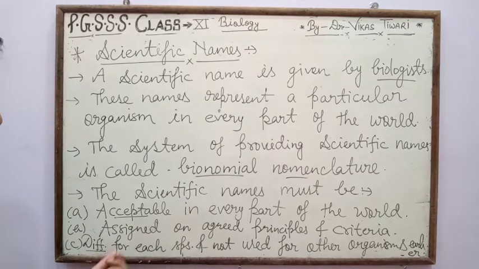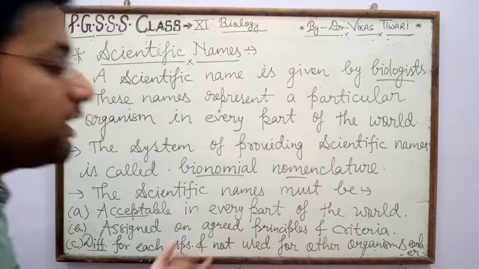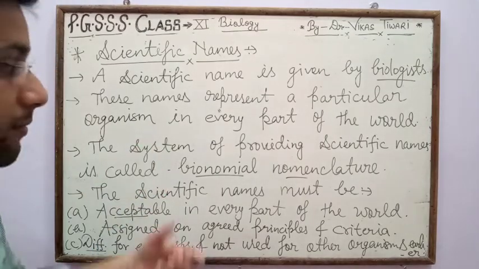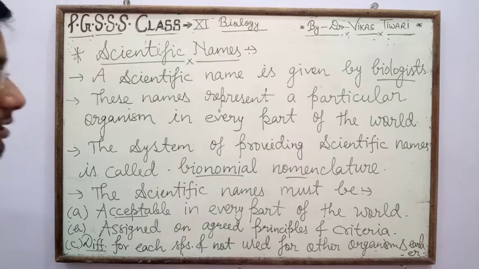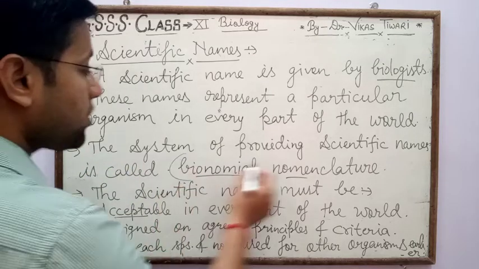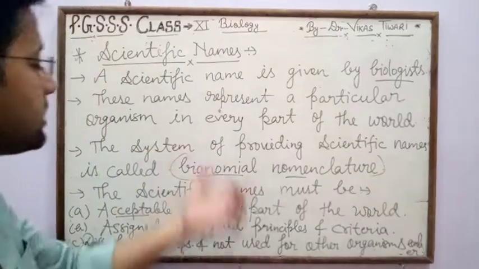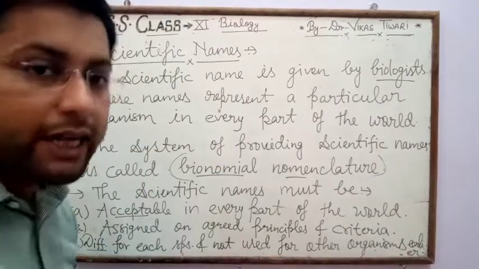So it is different for each species and not used for other organisms earlier, and the system which provides the scientific name is called binomial nomenclature. In the next video we will discuss binomial nomenclature.